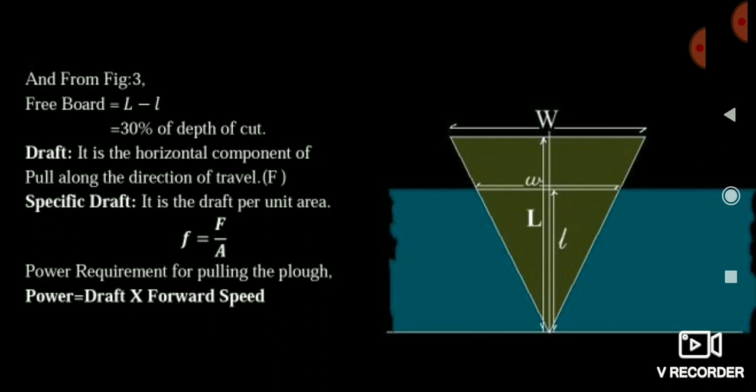In upcoming videos I will elaborate the draft with its vector diagram, so you can easily correlate.